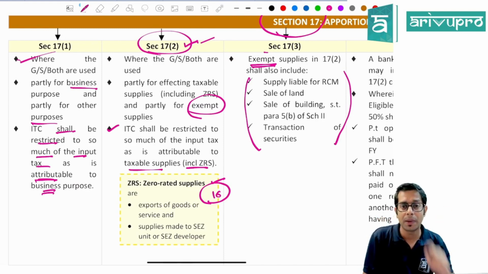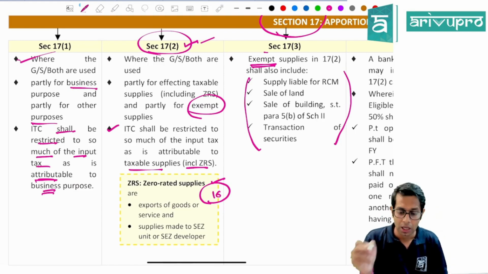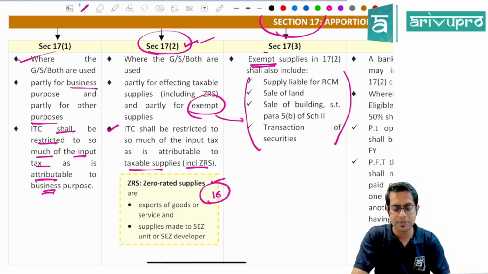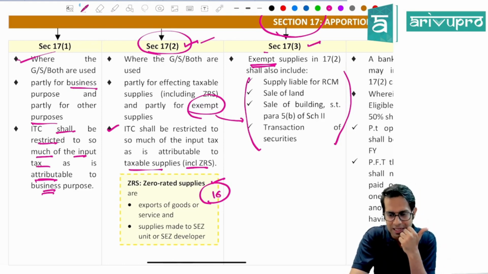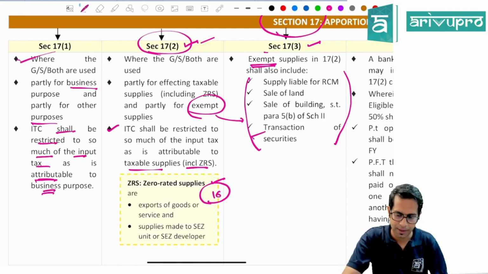But only for the purpose of section 17 subsection 2, for computing the exempt supply value, exempt supply shall also include these 4 items: supply on which you are liable to pay tax under reverse charge, then sale of land, and sale of building subject to para 5B of schedule 2, and transactions in securities. They will also be treated as exempt supply.